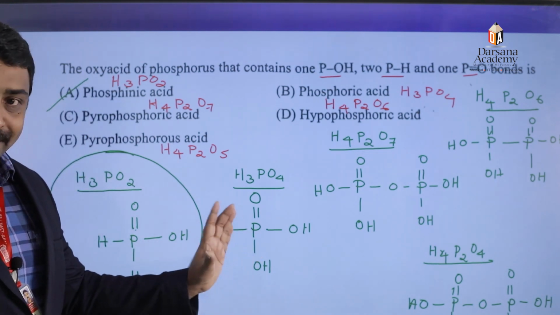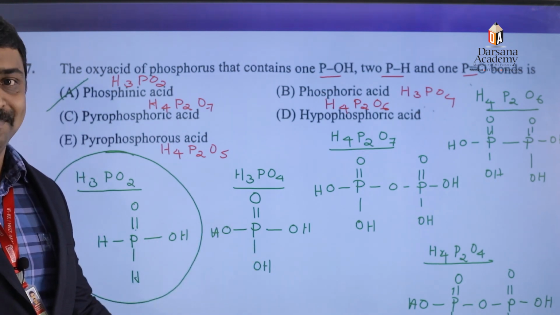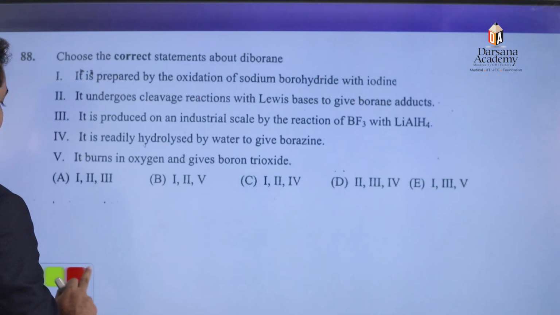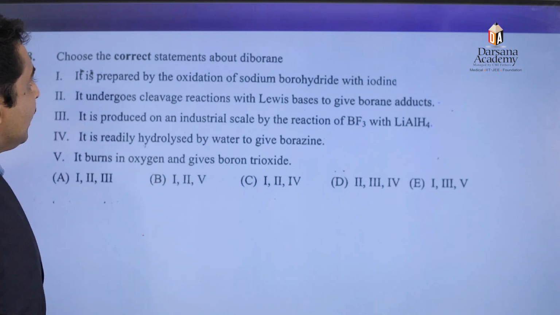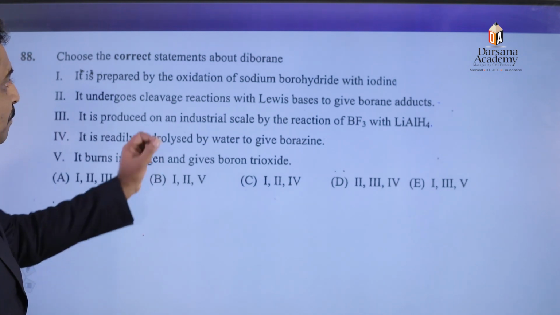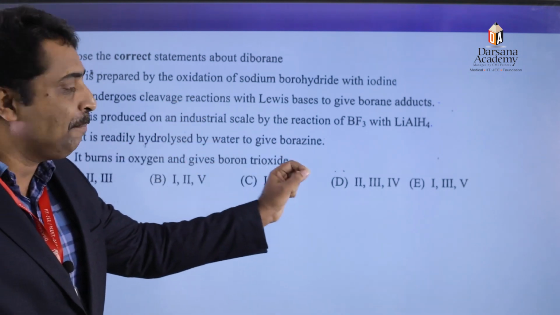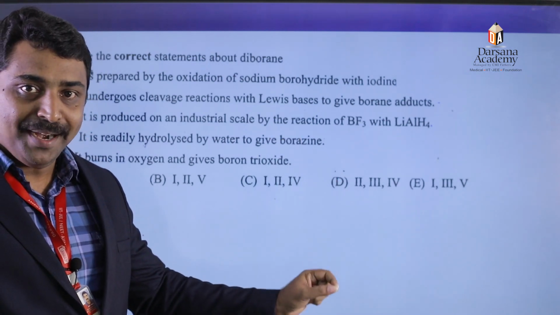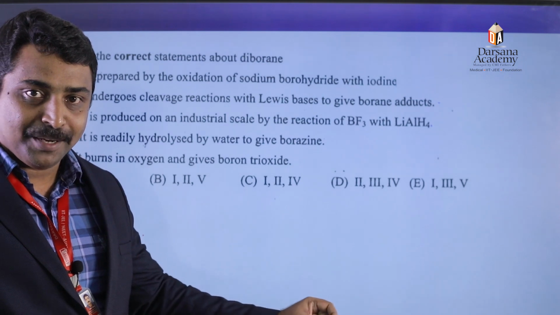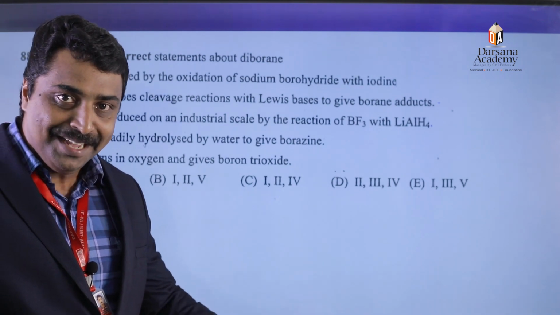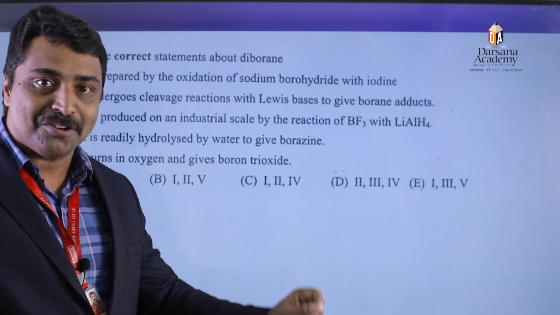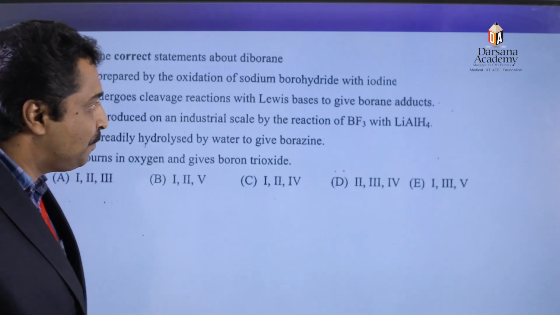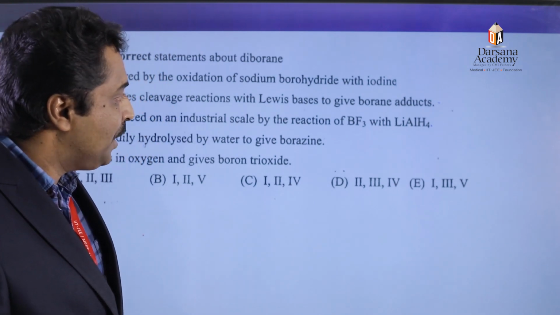So, this question is completely based on our NCERT book. Again, next one, 88th question. Choose the correct statement about diborane. It is prepared by the oxidation of sodium borohydride with iodine. Sodium borohydride on reaction with iodine results in the formation of diborane, which is considered the industrial method of preparation of diborane. Then again, it undergoes cleavage reaction with the Lewis base to give an adduct.